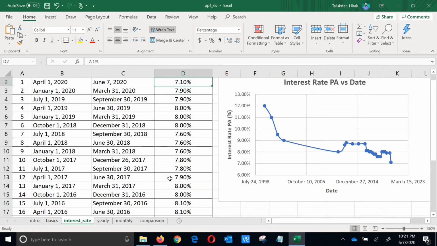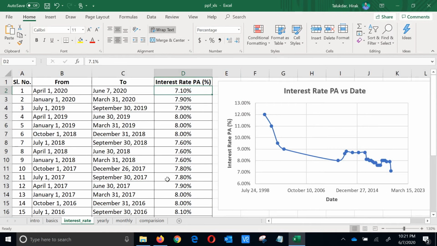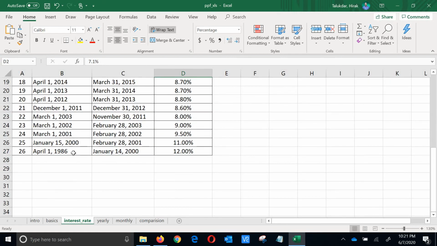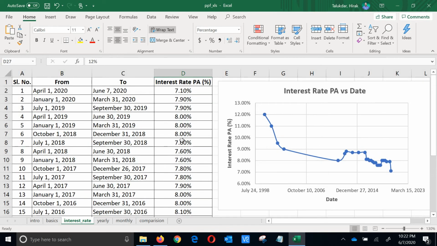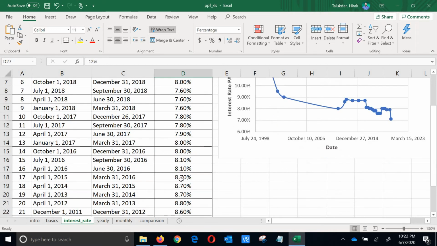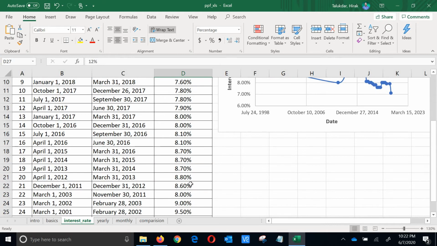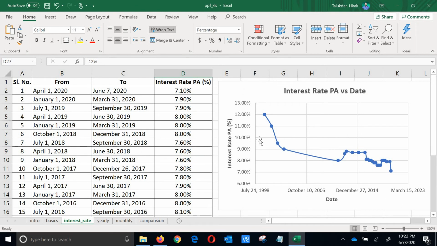Next thing comes in interest rate. So it's a little historic data I have plotted. I have started from April 1, 1986. So it's almost 34 years back, more than my age. At that time the PPF interest rate was 12% per annum. From that it slowly decreased, and it got increased a little bit at some time in 2018. Again it decreased, and in between it also increased for some time in 2012, and now again it got decreased. So it's just historical data.